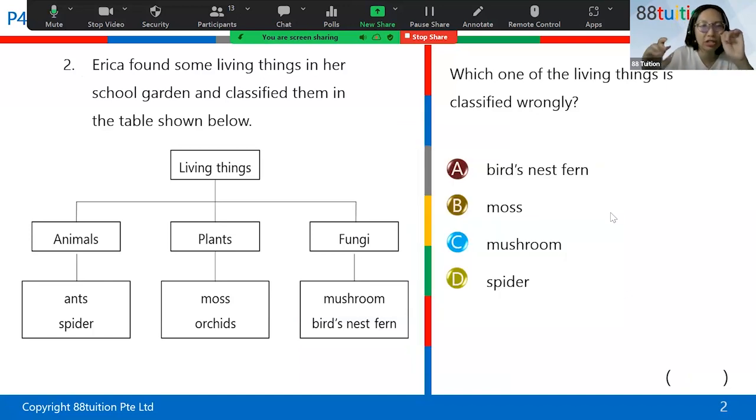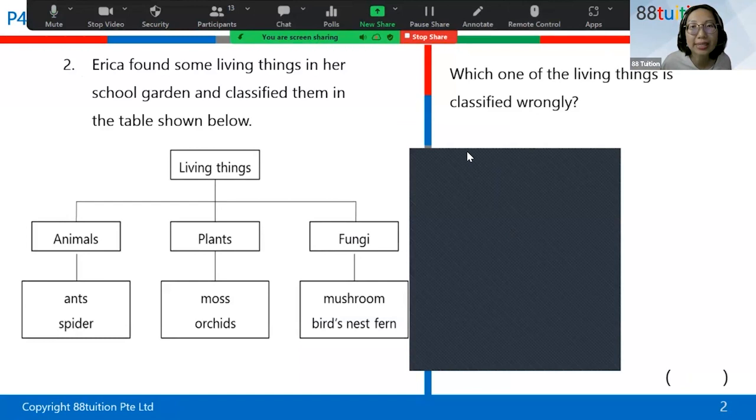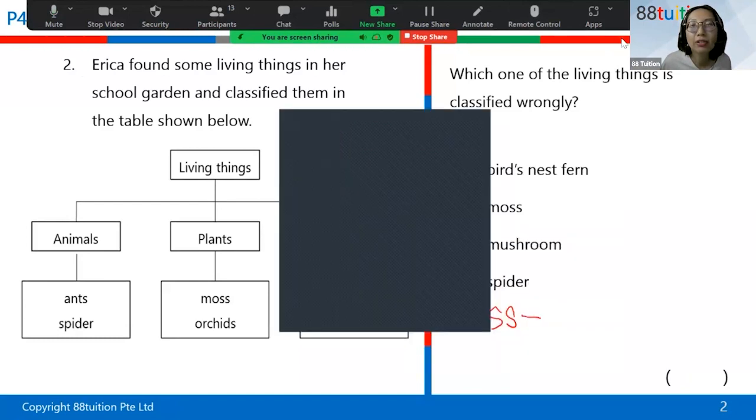Now this is where, for this question, you have to be very careful. I'm going to write here. Now moss, please pardon my handwriting. Moss is actually a plant. What kind of plant? Does moss have flowers? Can you all type in the chat, flowers or no flower? Moss. All right, no flower.